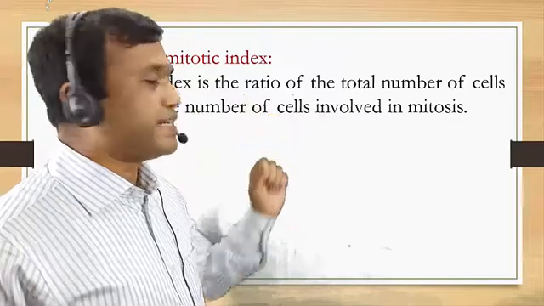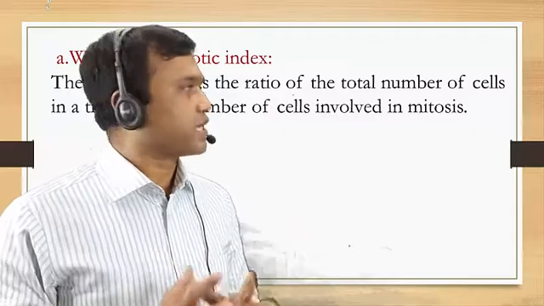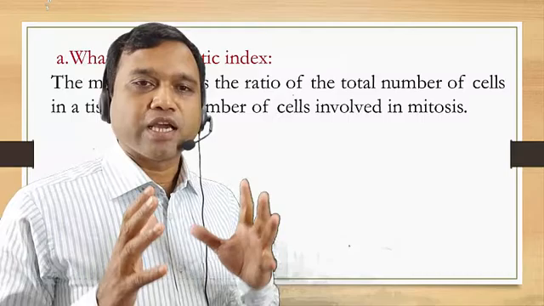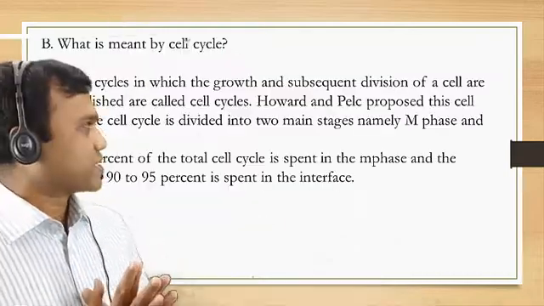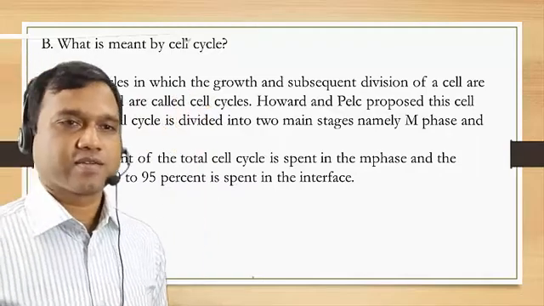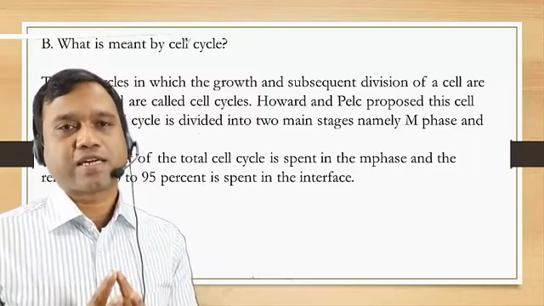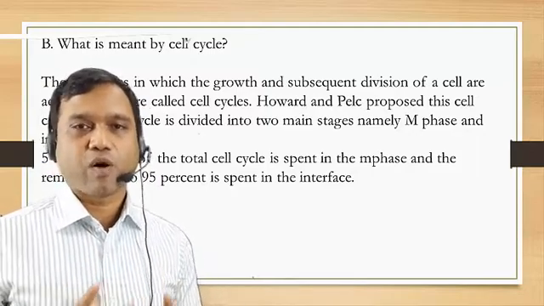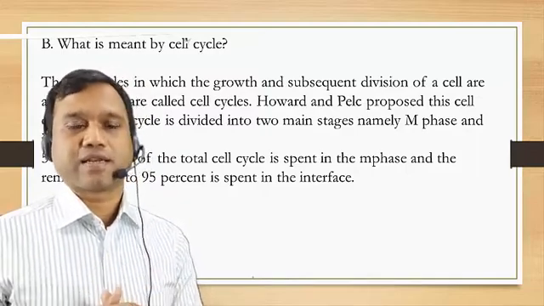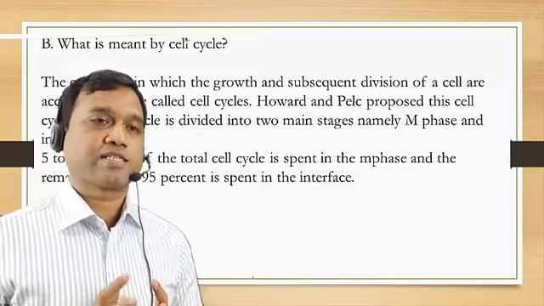The mitotic index is the ratio of the total number of cells in a tissue to the number of cells involved in mitosis. Second question, what is meant by cell cycle? The cycle in which the growth and subsequent division of a cell are accomplished is called the cell cycle. Howard and Pelc proposed this cell cycle.